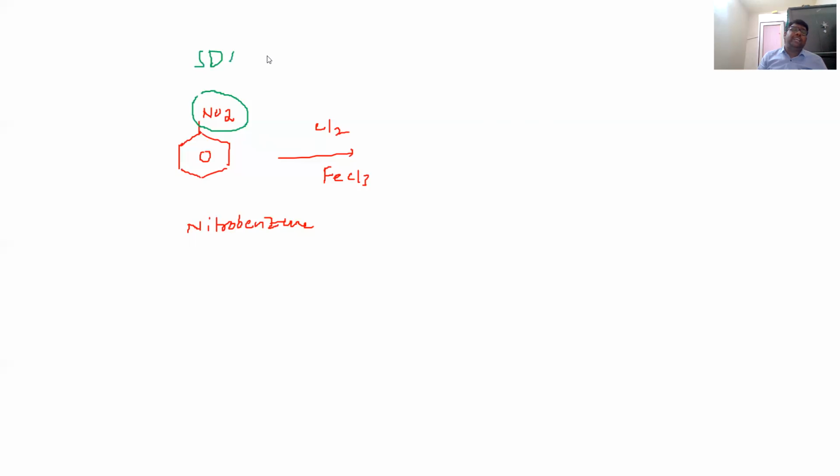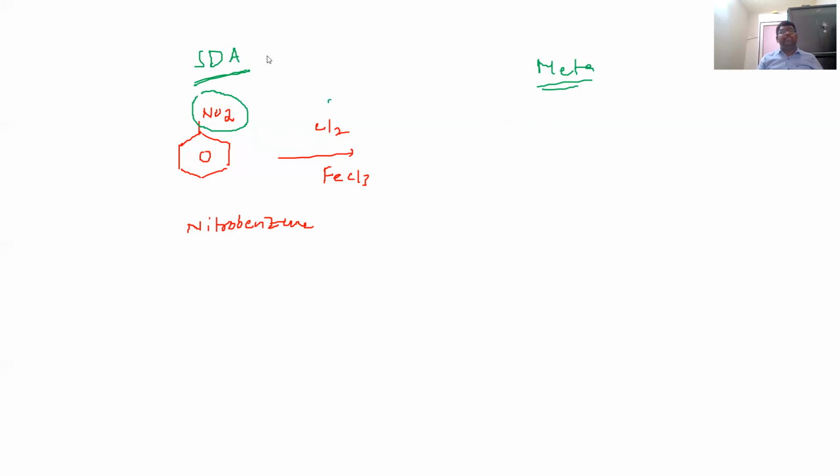So tell me the answer. One more question. This is the last question in this topic. This is benzene. Here it is attached to NO2. This is nitrobenzene. This nitrobenzene will be treated with, for example, chlorination, Cl2 in the presence of FeCl3. So what is the product formation? Here NO2 is a strongly deactivating group. Strongly deactivating group means the product formation is mainly meta.